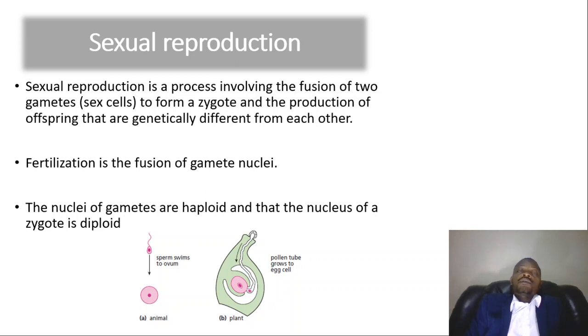We've got the nucleus of the male sex cell and the nucleus of the female sex cell, and when they come together, that process is called fertilization. The nuclei of gametes are haploid, and the nucleus of the zygote is diploid. We're going to learn about haploid and diploid in our next chapter on sexual reproduction.